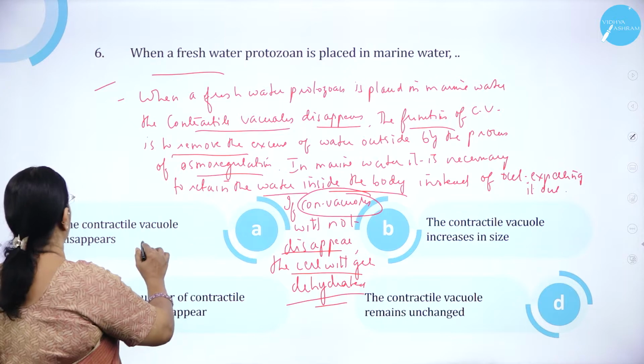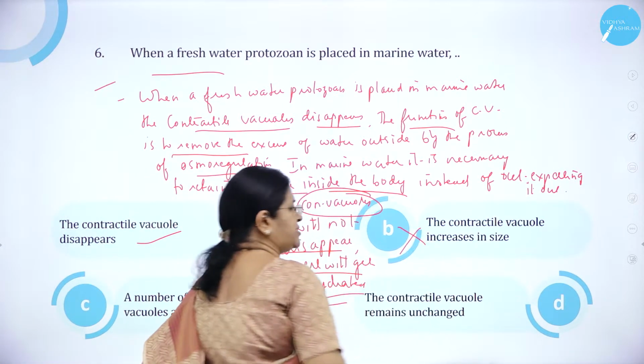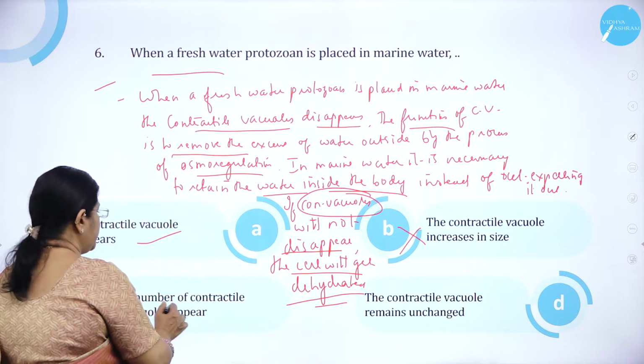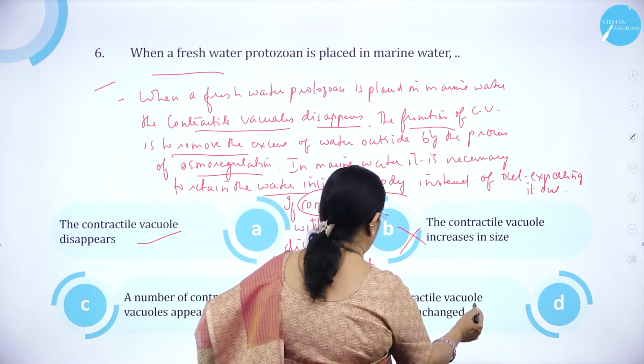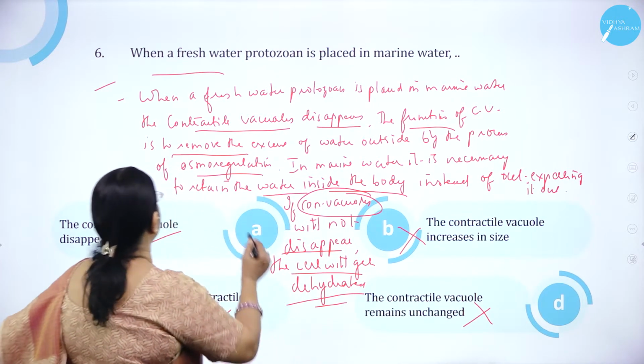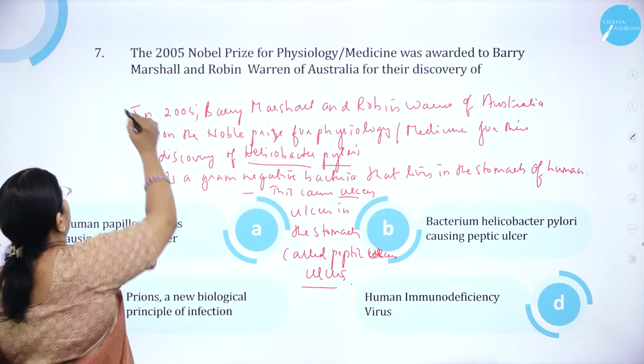So option A, the contractile vacuole disappears, is correct. Option B, the contractile vacuole increases in size, is wrong. And option C, a number of contractile vacuoles appear, is wrong. And option D, the contractile vacuole remains unchanged, is wrong. So option A is correct. Moving on to question number 7.